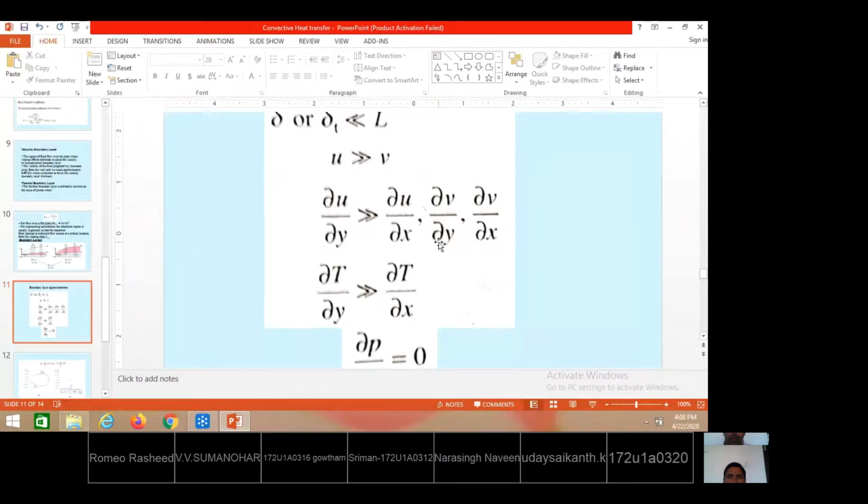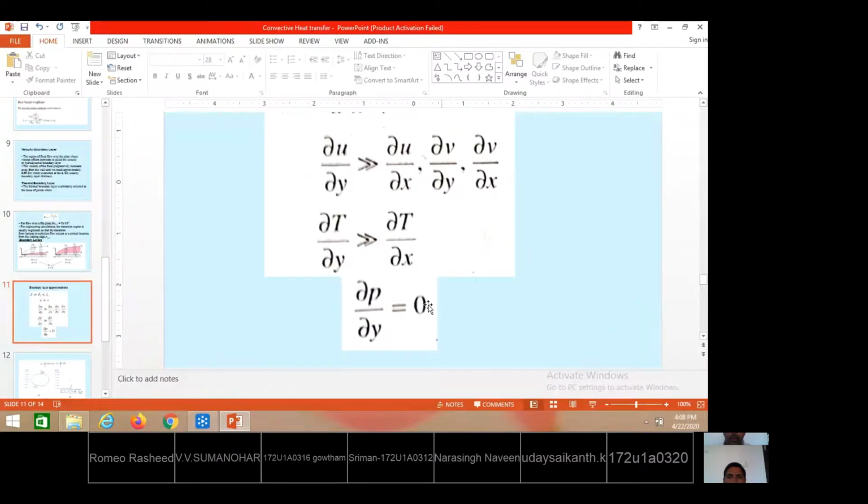There is no change of velocity in x direction. The velocity gradient is only in vertical direction. So that is what is the meaning. There is also a temperature gradient in y direction compared to that of x direction. There is no temperature change in x direction, whereas temperature change is only in y direction, perpendicular to the plate direction only. And also one more assumption he has made.